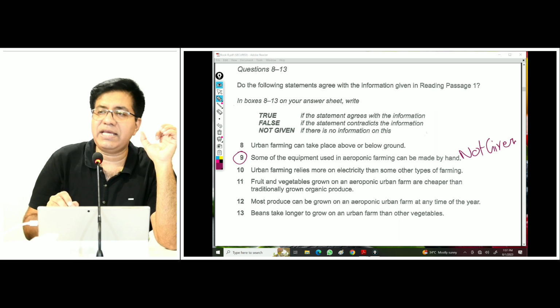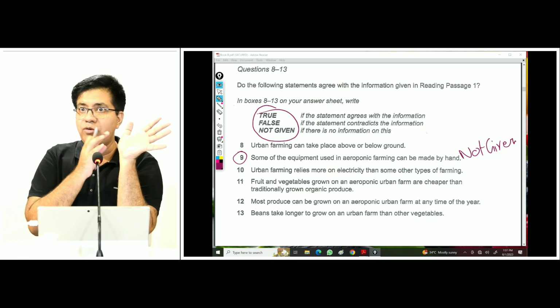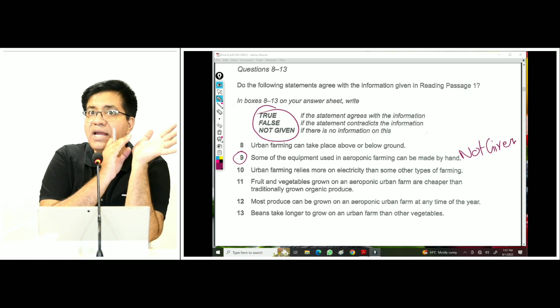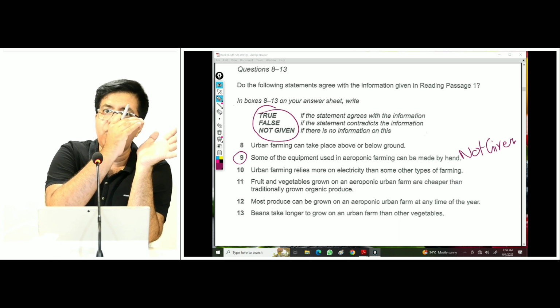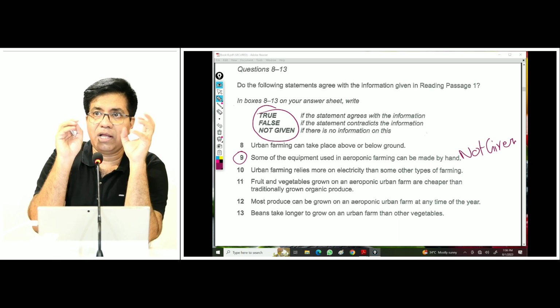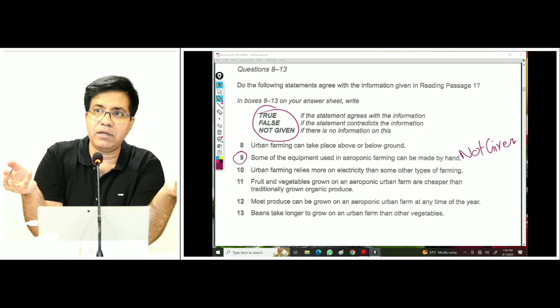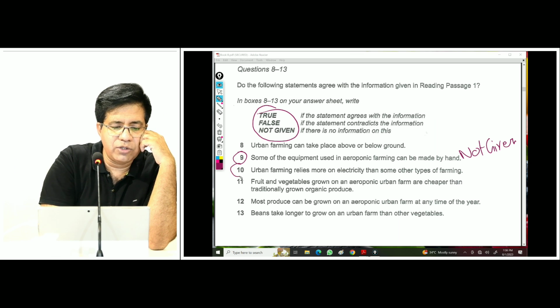A very common mistake: some students write yes, no for true, false, and true, false for yes, no. Be careful with that. The best thing to do is, on the questions where they have written true, false, not given, in the actual exam, if you are taking the paper-delivered IELTS, please encircle true, false, not given. Encircle it so that I don't have to write yes, no for that. If you write yes, no, your answers may be wrong. Even if your answers are actually true or false, they can be wrong if you have written yes, no.